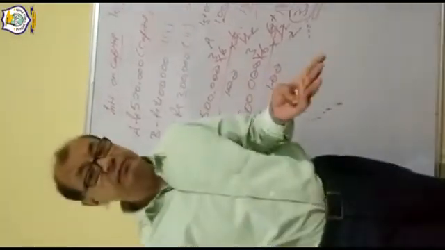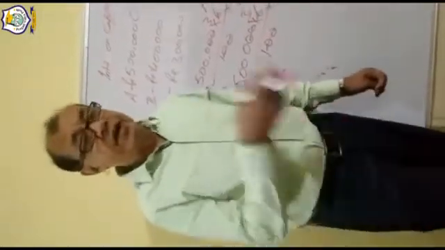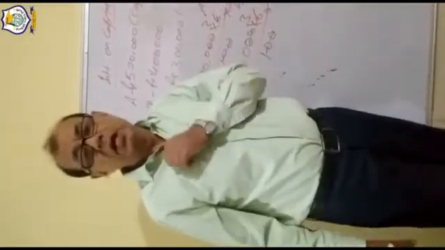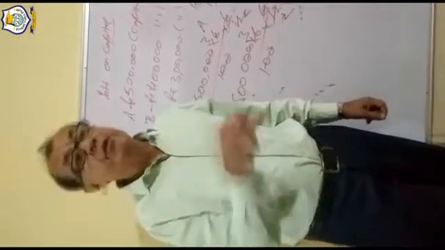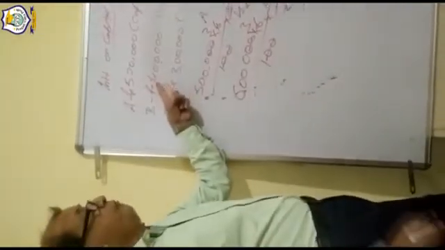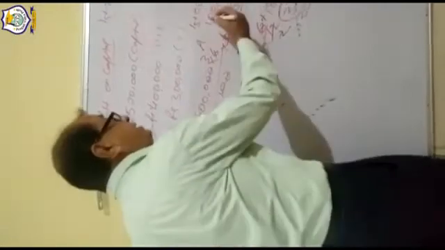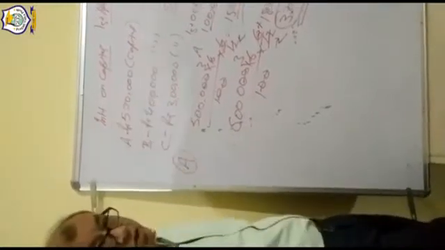I would like to tell you just one more thing. If a partner withdraws any money from the firm, his capital will reduce. Suppose B has 4 lakh, as I told you, and on 1st October, suppose B has taken 1 lakh as drawing.